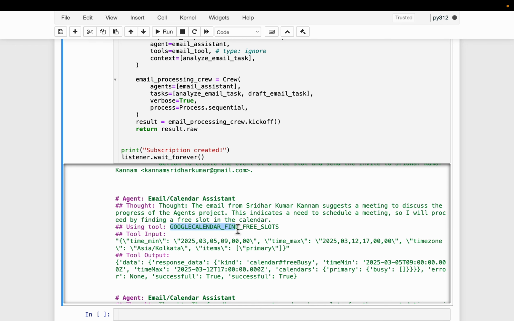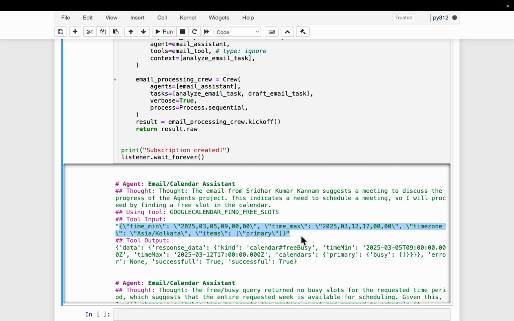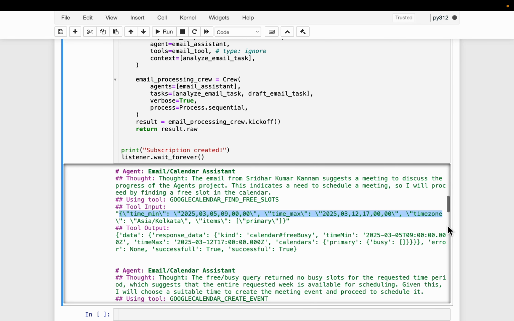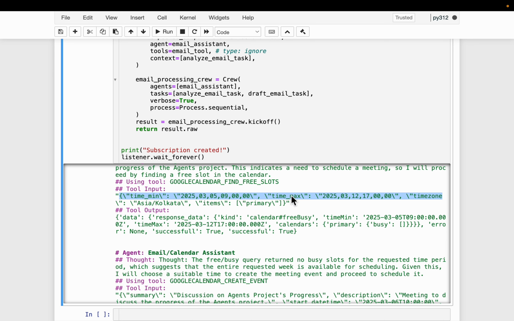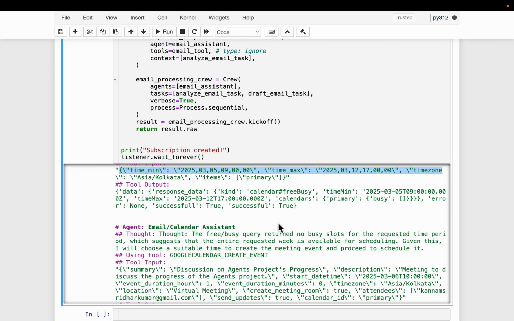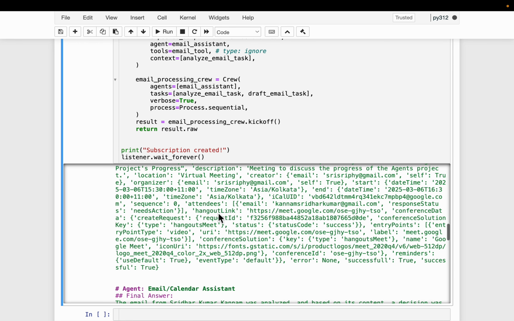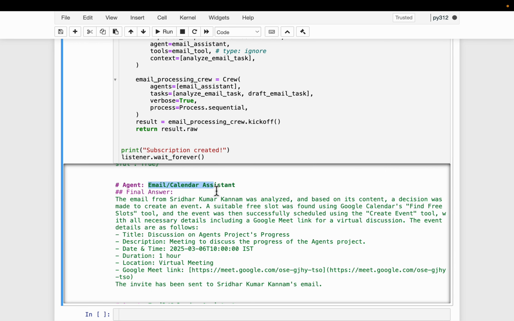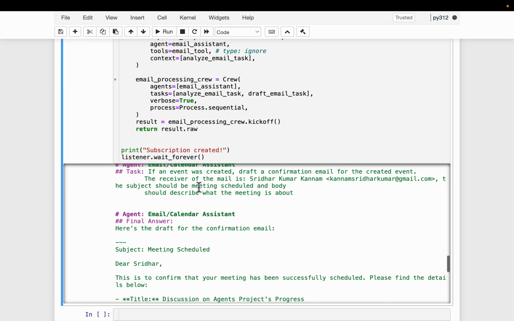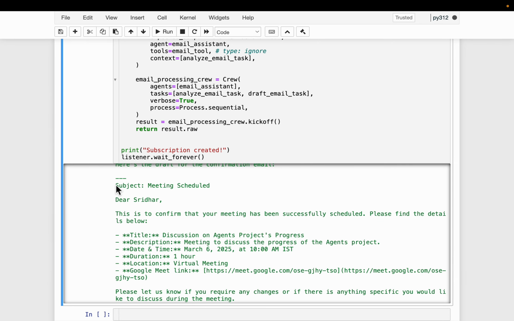So the agent, it's using Google Calendar find free slots tool. It used that, and it find the free slots I have in my calendar the next day, and then it pick up one of the free slots, and then booked a meeting. As you can see here, this time it's using the Google Calendar create event. So that's created a meeting invite and send it to the sender as well. And then using this email assistant, it drafted a new email with all the meeting details and send it back to the sender. Okay. All right. So this is the content of that email, as you can see.